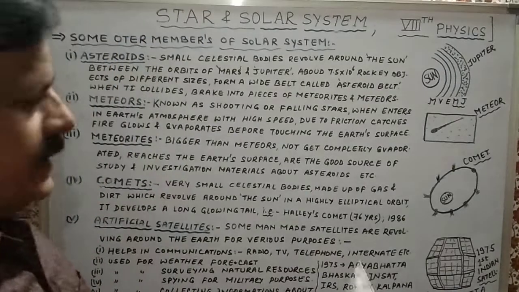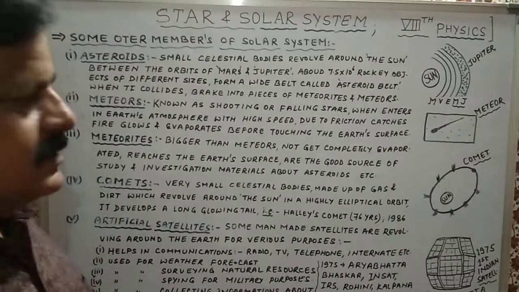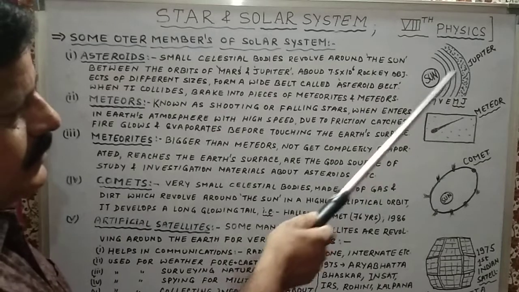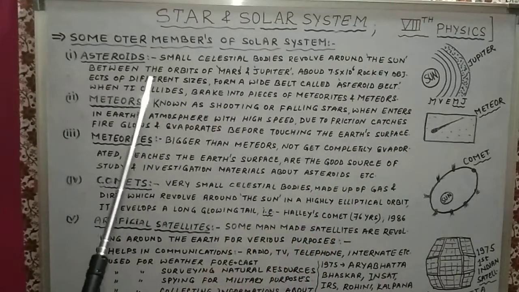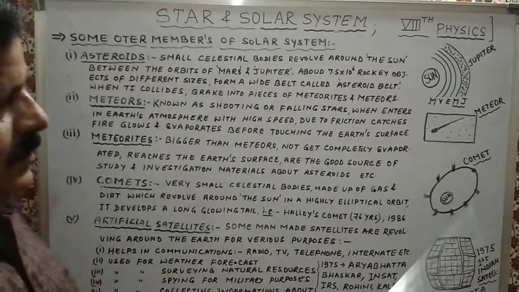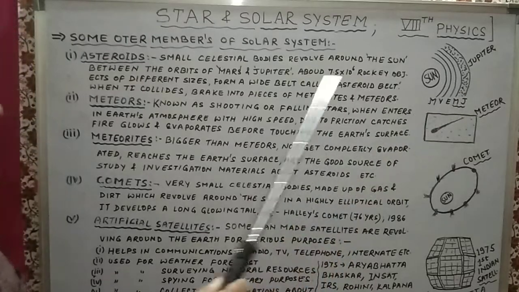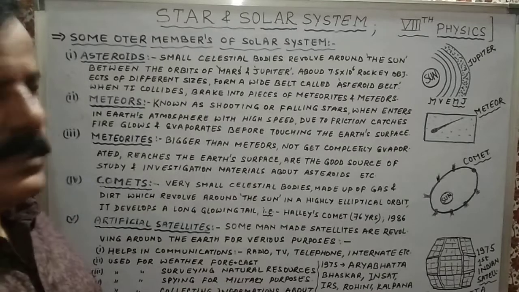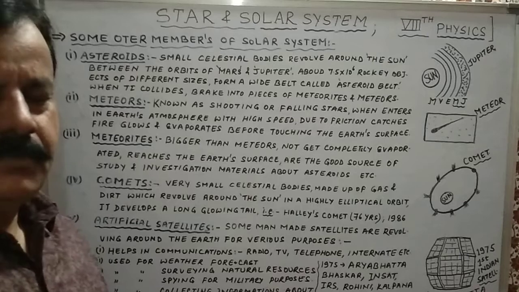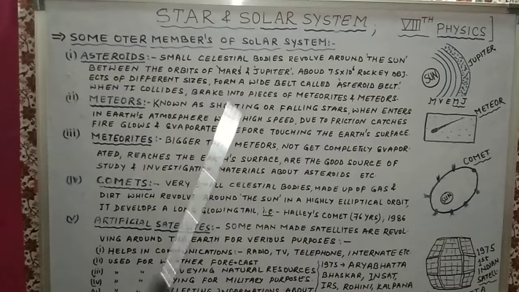Number 1, asteroids. What are asteroids? These are small celestial bodies that revolve around the sun, between the orbit of Mars and Jupiter, as you can see in the figure. Their number is about 7.5 into 10 to the power 6. These are rocky substances, rocky objects of different sizes.